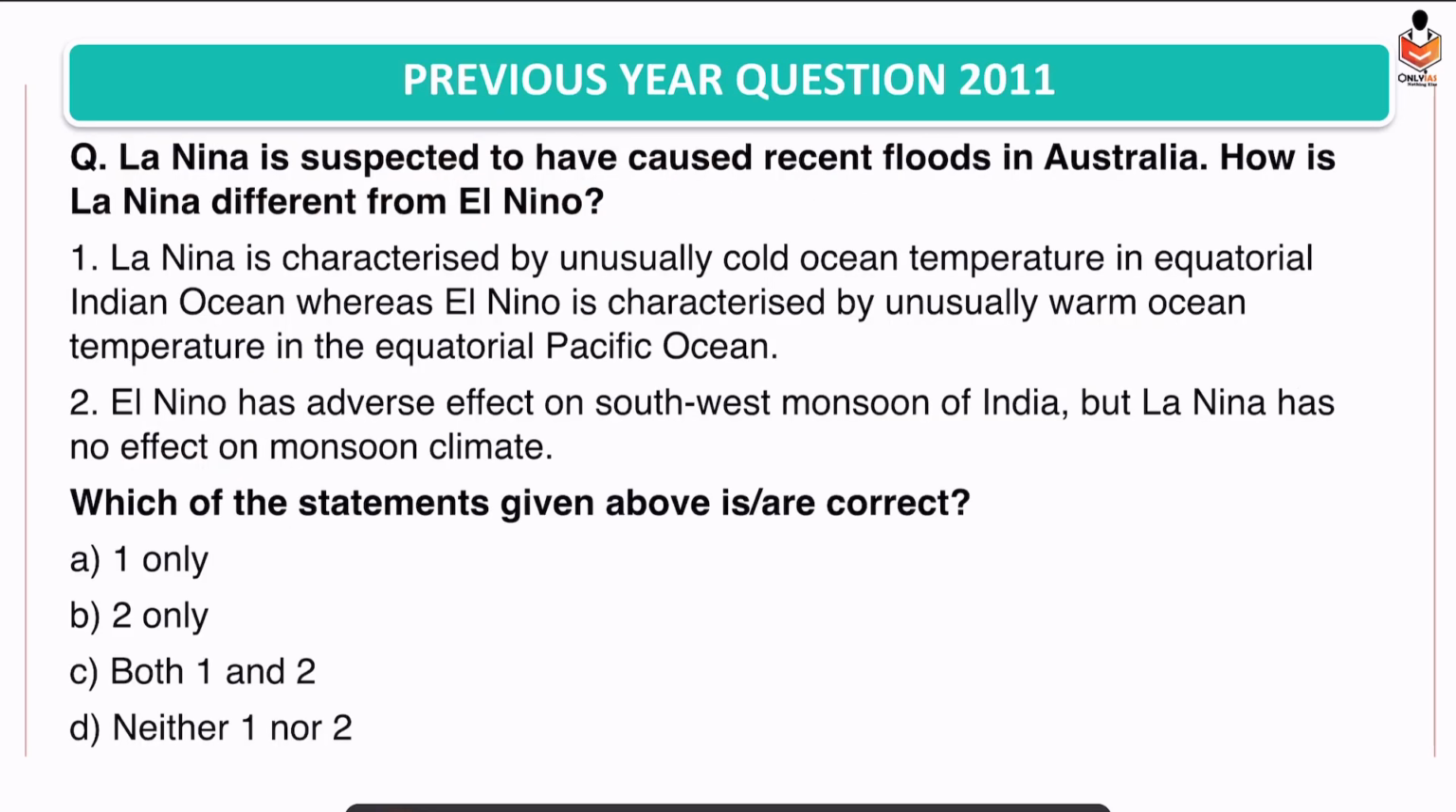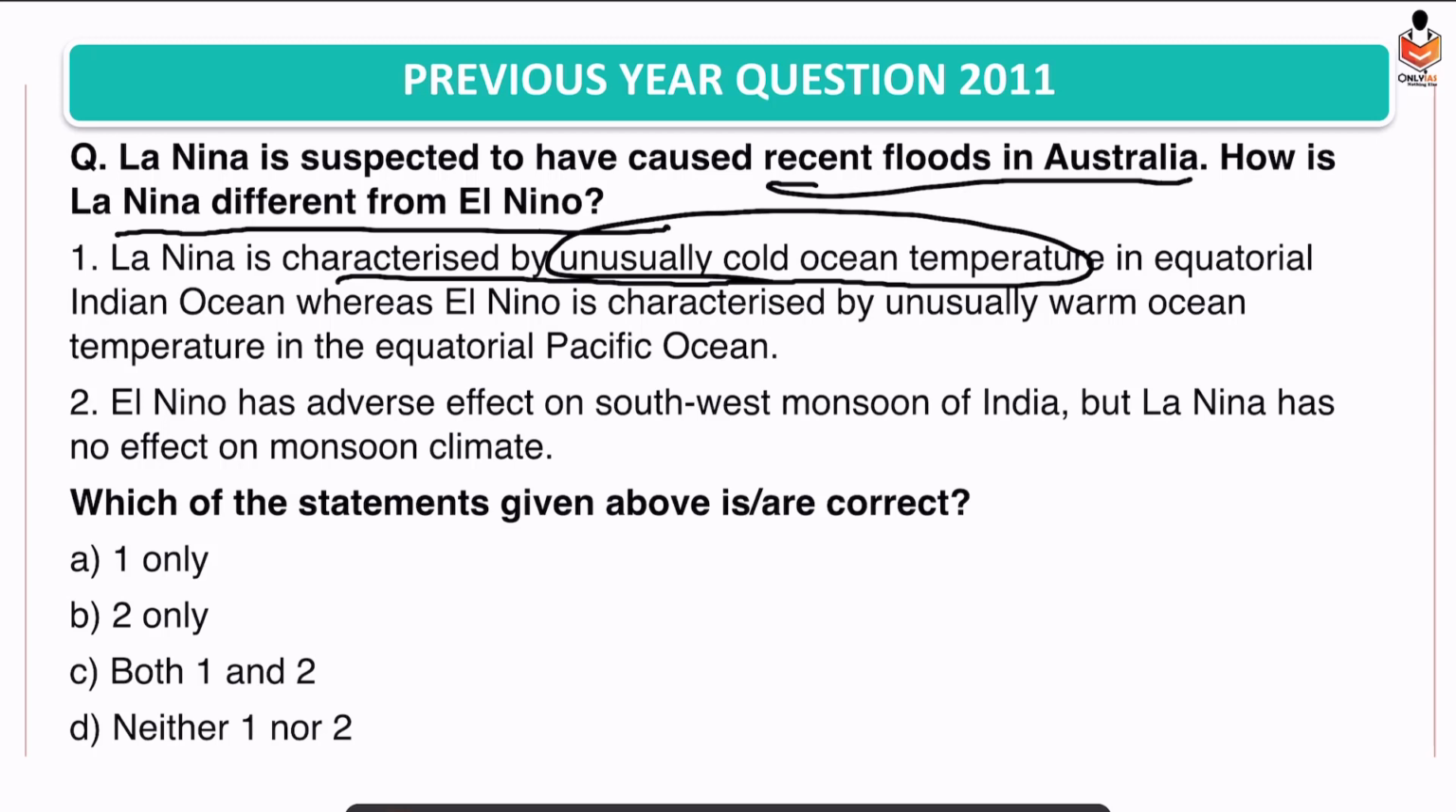Alright. So this is a previous year question, 2011. Let's solve the question. I'll pause the video. Alright, let's solve the question. What is it saying? La Nina is suspected to have caused recent floods in Australia. How is La Nina different from El Nino? Okay, La Nina is characterized by unusually cold ocean temperature. We know it is true.